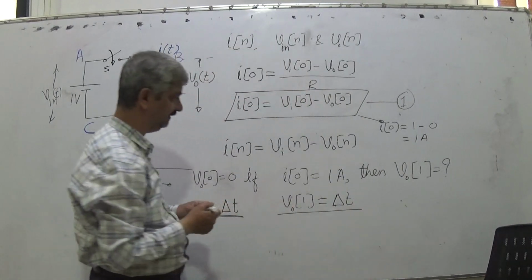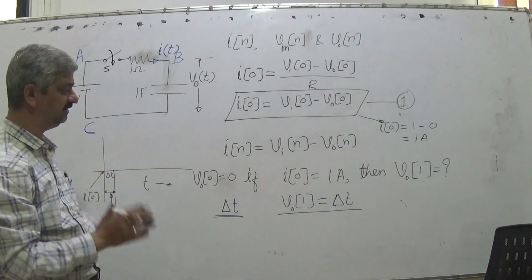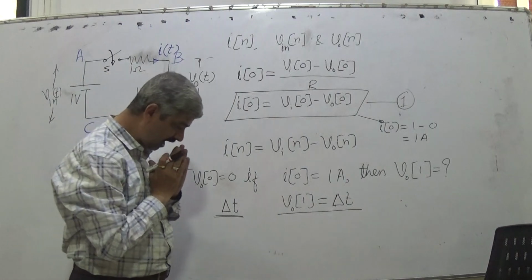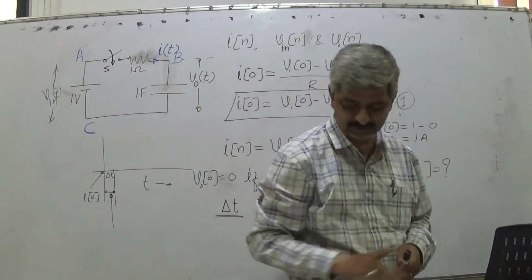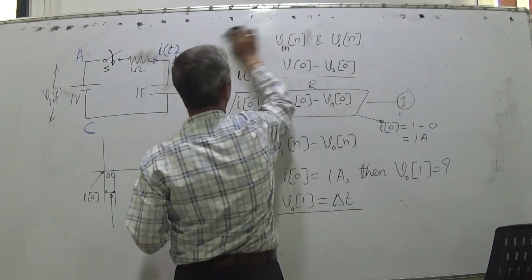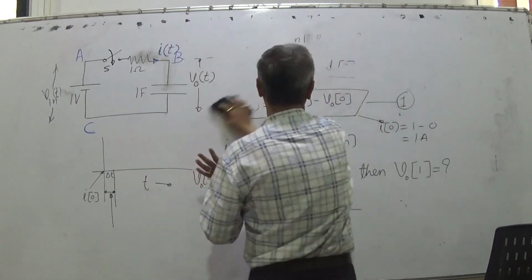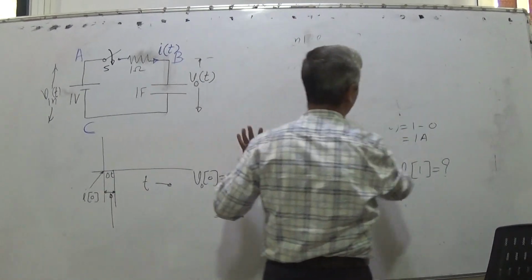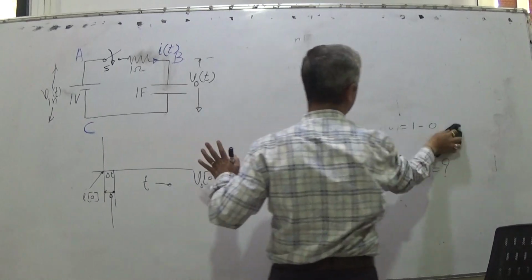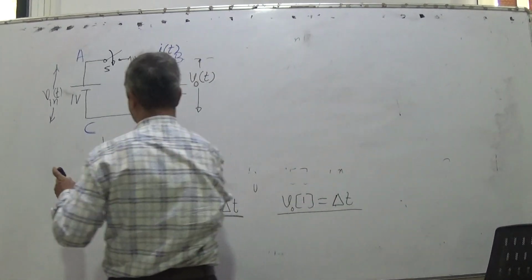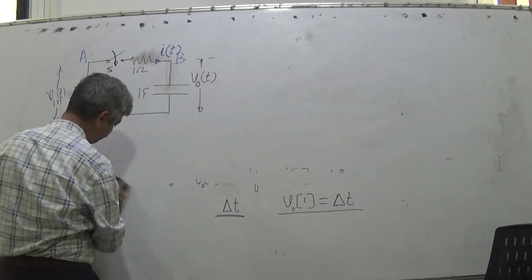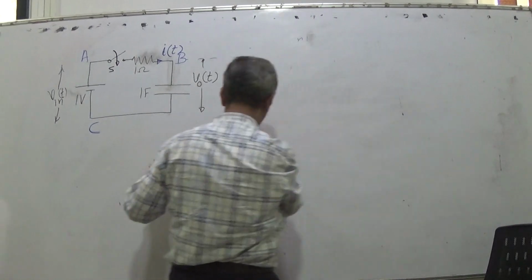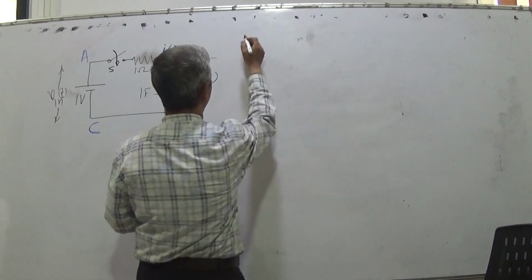VO1 is delta t. The most important thing is that for the current I0, I will try to have a table. It's a very interesting table, I think. Such a simplest RC charging you will never find in any internet material, so I write it in the most simple manner. We may need a few more lectures so that the final things are developed.